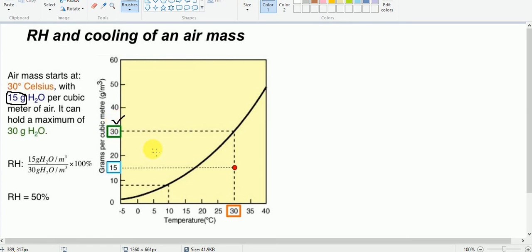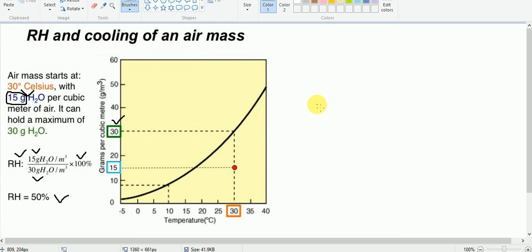So this is the maximum water vapor holding capacity of this given parcel of air, and the 15 gram is the actual amount of water vapor found at 30 degrees Celsius. So here relative humidity is equal to 15 gram of water vapor per cubic meter divided by 30 gram, the maximum water vapor holding capacity per cubic meter, into 100, and we have got 50%.